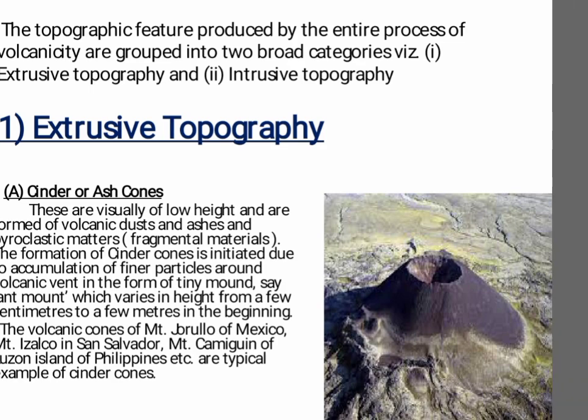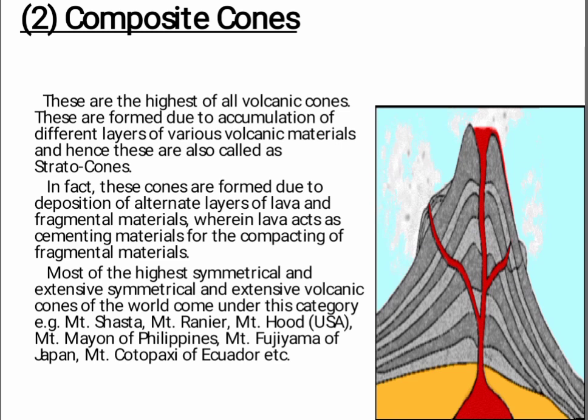Now come on to the composite cones. These are the highest of all volcanic cones. These are formed due to accumulation of different layers of various volcanic materials, and hence these are also called stratocones. In fact, these cones are formed due to deposition of alternate layers of lava and fragmental materials, wherein lava acts as cementing material for the compaction of fragmental materials.